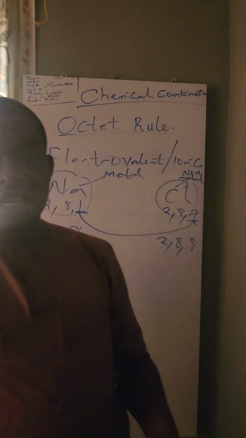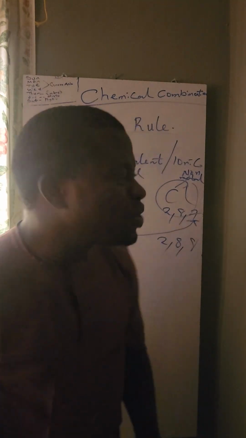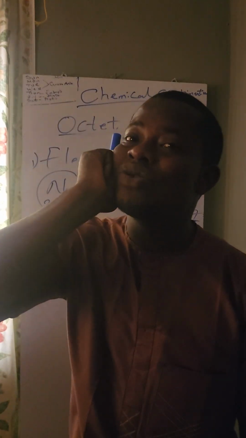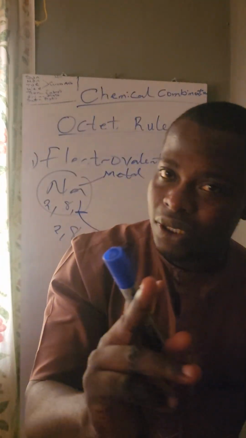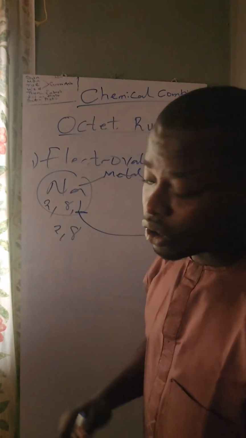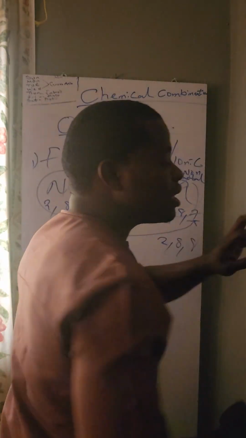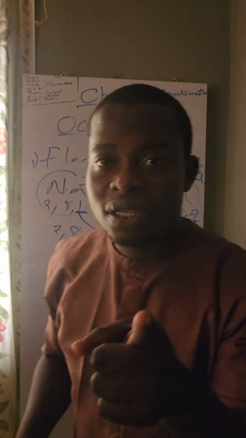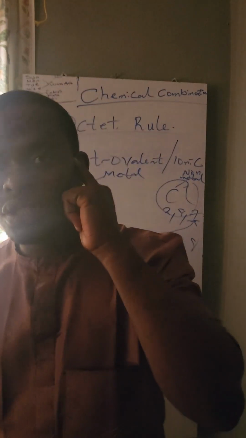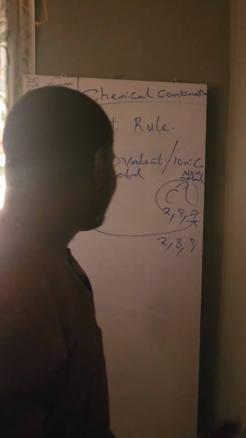I've explained what electrovalence is. Now, whenever you see that we're having a metal and a non-metal, what should come to your brain? Electrovalent or ionic bond. That is, there should be a complete transfer of valence electron. I'm only using sodium and chlorine as an example. Am I communicating? We don't only have sodium and chlorine. It can be aluminum and oxygen.